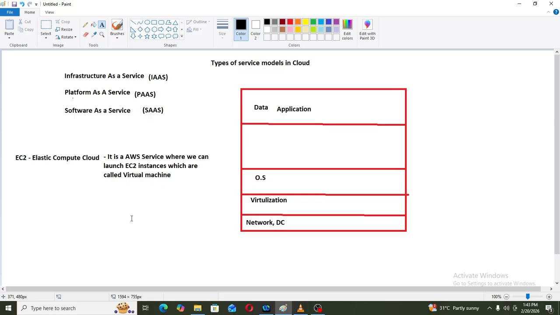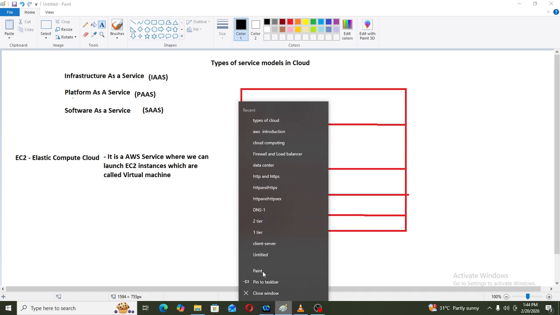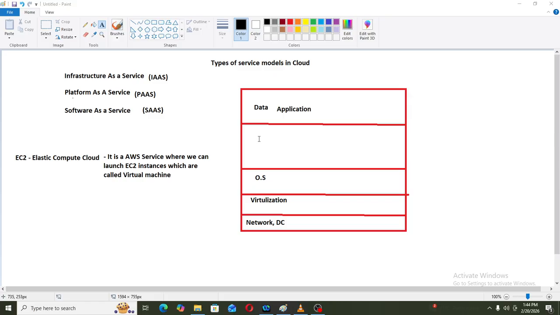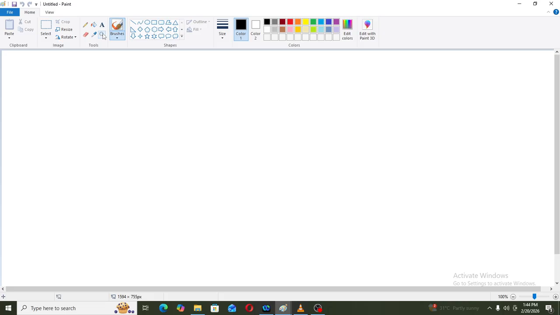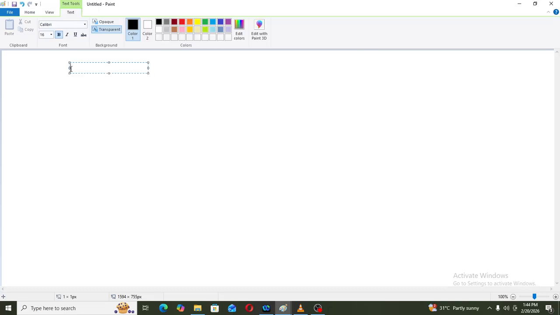When he deployed the application in EC2, Ganesh wants to control the data, application and operating system. So what is infrastructure as a service then?